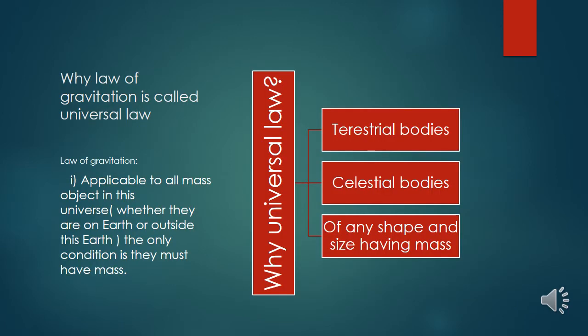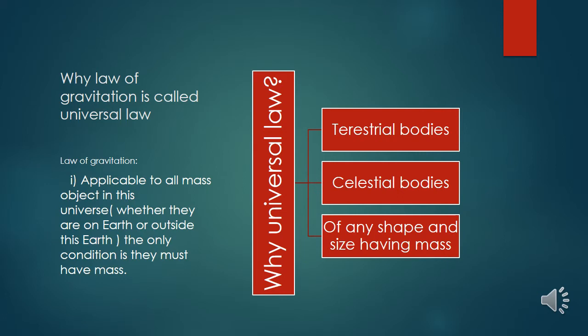Why is the law of gravitation called universal law? Because we know the law of gravitation is applicable to all bodies. That is, it is applicable to terrestrial bodies, celestial bodies, and a body of any shape and size but having mass. What are terrestrial bodies? Those which are present on Earth, like pen, table, scooter, laptop, all the objects having mass. What are celestial bodies? Objects outside this Earth, like sun, galaxies, Mars, all other planets.